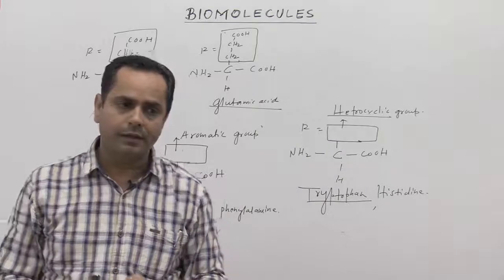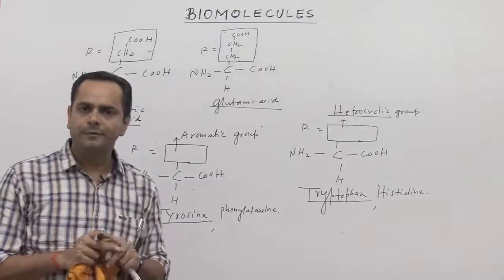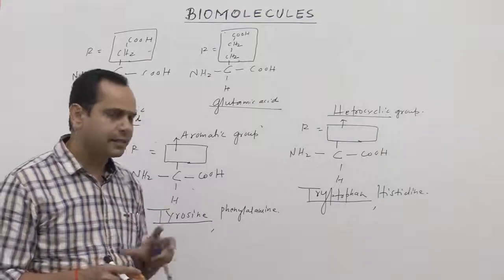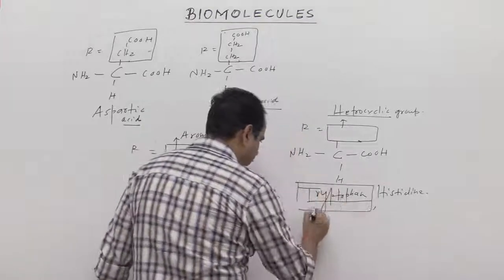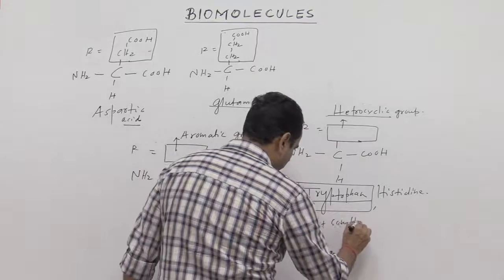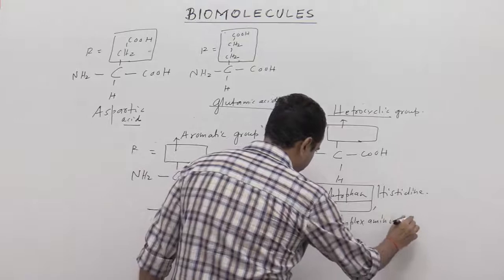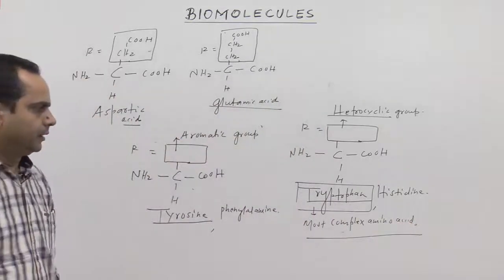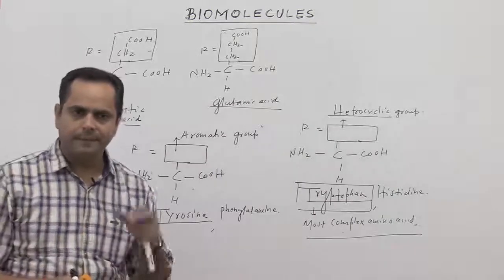If glycine is an example of the simplest amino acid, in that sense we can say tryptophan is the most complex amino acid. So those are the different kinds of amino acids.